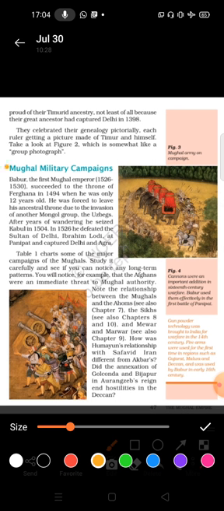Babur was the first Mughal emperor, 1526 to 1530. His timeline: he succeeded to the throne of Fargana in 1494 when he was only 12 years old.